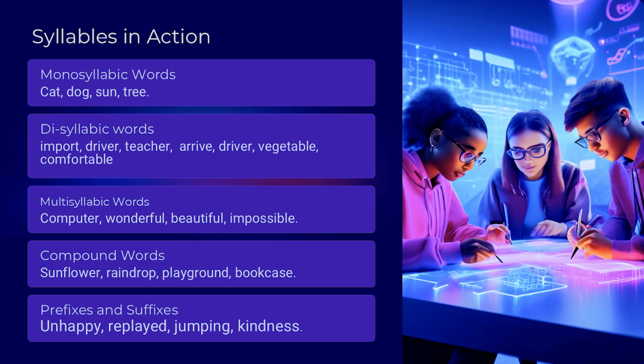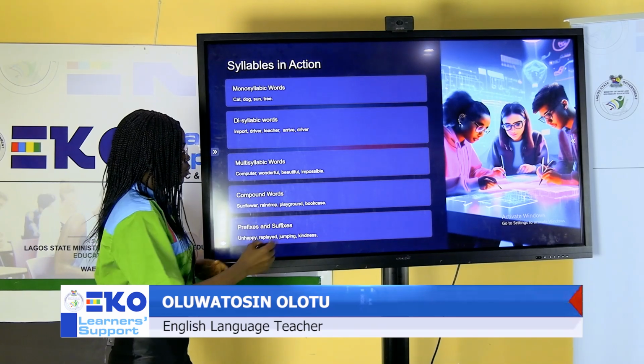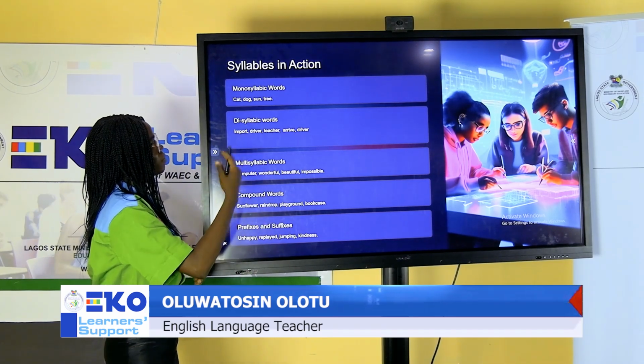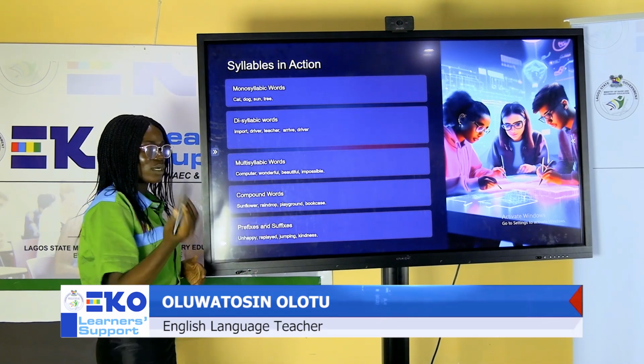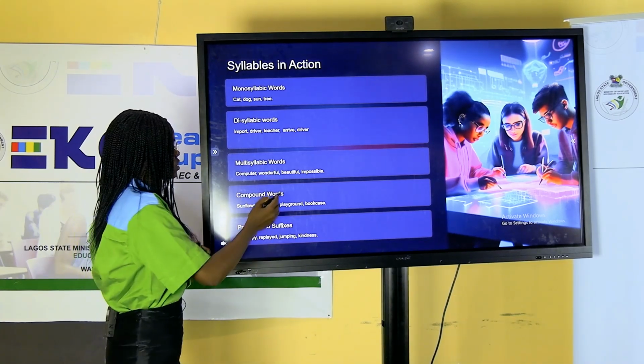Then jumping, the ing there is a suffix which has been added to the syllables, making it a two-syllabic word. Jumping, jump-ing. Then kindness, the next there is a suffix, and by adding that, it has made it a two-syllabic word. So we can form syllabic words by using prefixes and suffixes. We can also form them by using compound words.